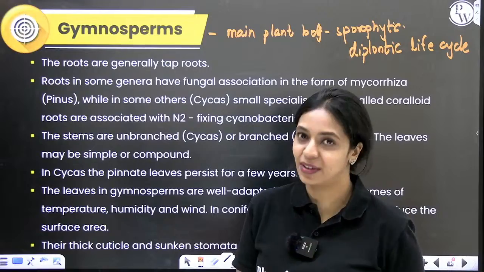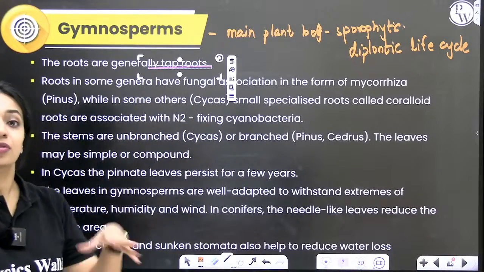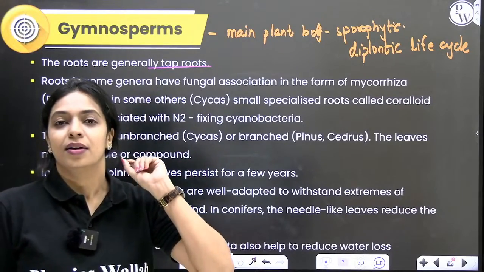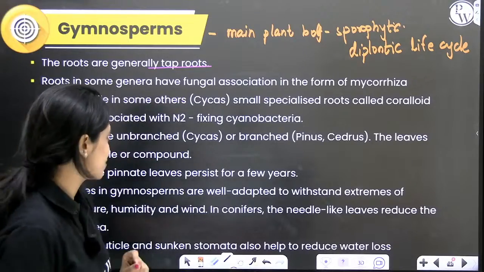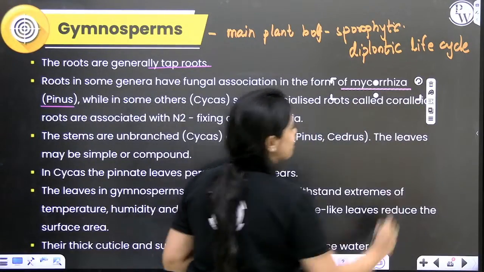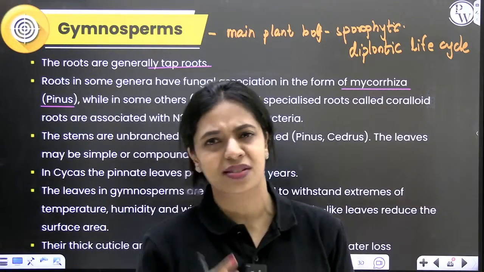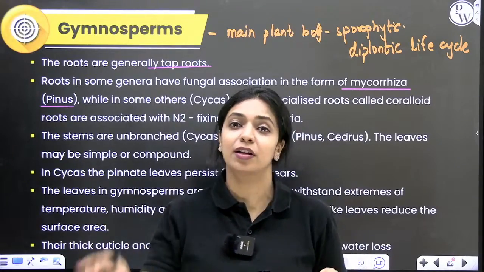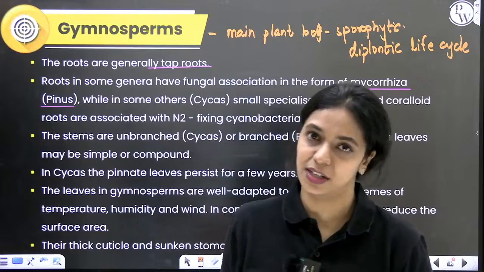The type of roots that we find in gymnosperms are generally tap roots. Sometimes these roots are associated with other organisms. For example, in Pinus, roots are associated with fungi and they form mycorrhizal associations. Okay? In Pinus, remember these examples? What is the use of mycorrhizal associations? It's a mutually beneficial relationship where the fungus helps in better absorption of water and minerals and gives it to the plant. In return, the plant gives the fungus food.